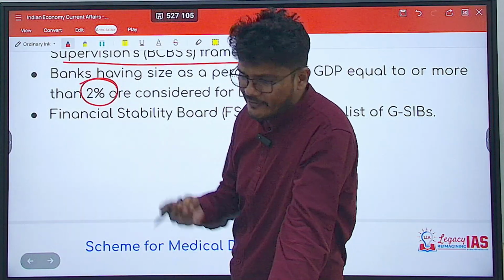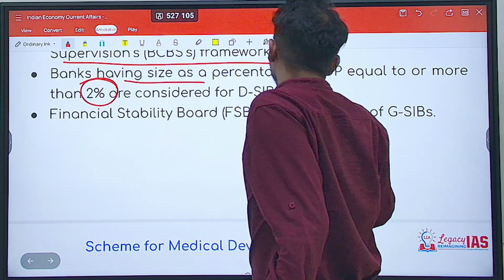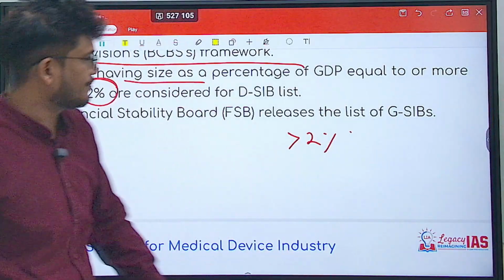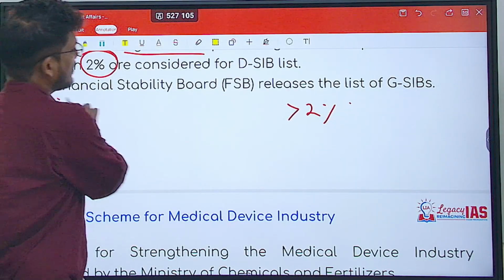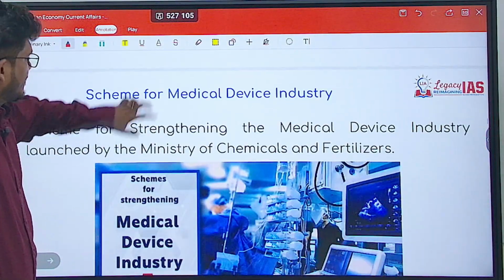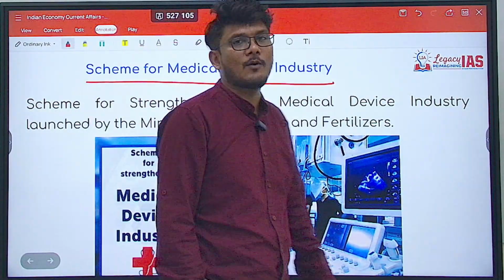That means SBI, HDFC, ICICI Bank, they have a size of more than 2% of India's GDP. Now, Financial Stability Board releases the list of global SIBs. Now, coming on to the next topic, that is schemes for medical device industry.